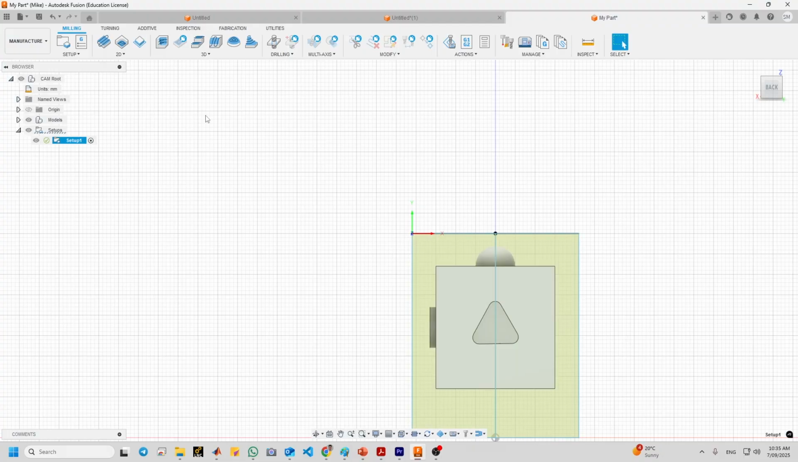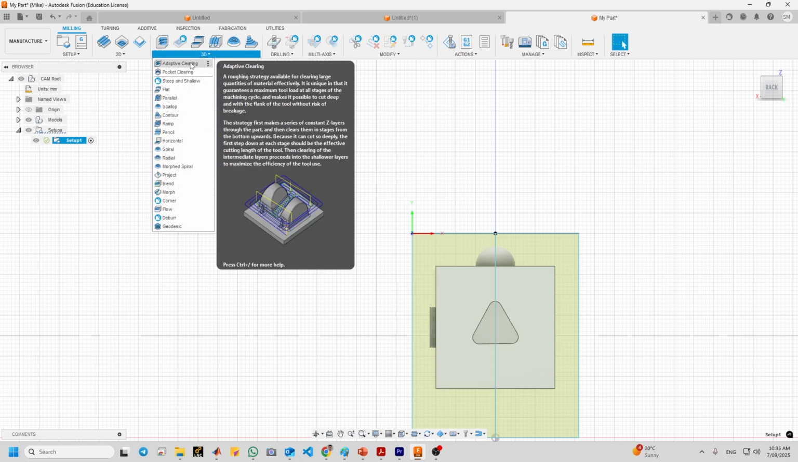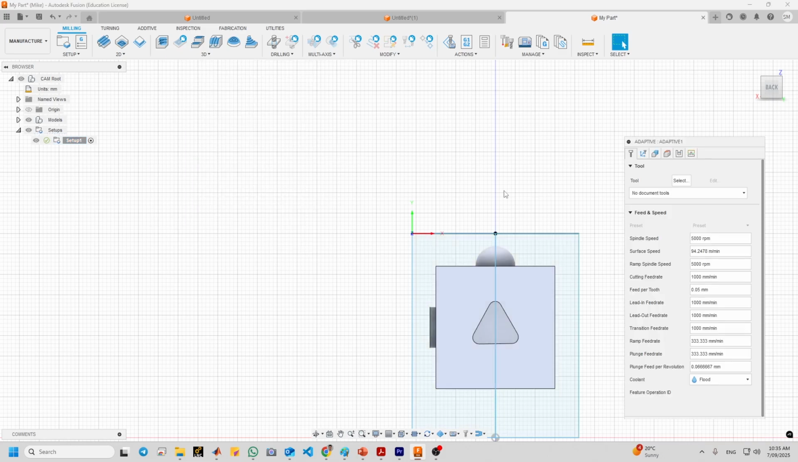Now we want to create the tool paths. In this tutorial, we use adaptive tool paths. We click on 3D, adaptive clearing, and this type of tool path, adaptive tool path, actually tries to minimize the machining time, while it will also help to lengthen the life of the tool by taking passes that keep the load on the tool constant. So we have 1, 2, 3, 4, 5, 6 options, 6 tabs actually.